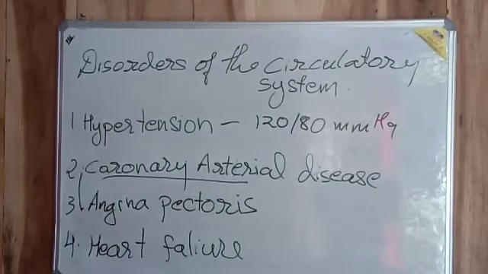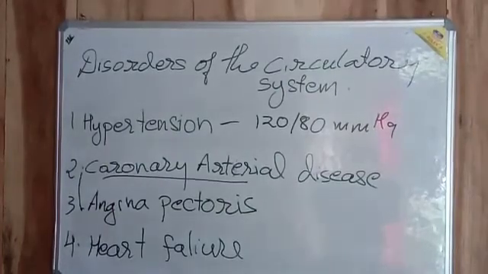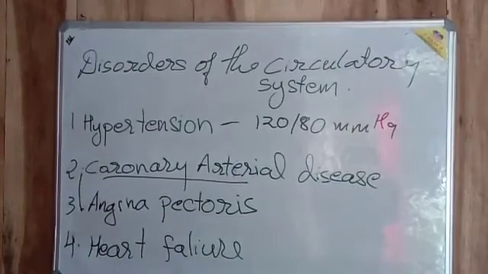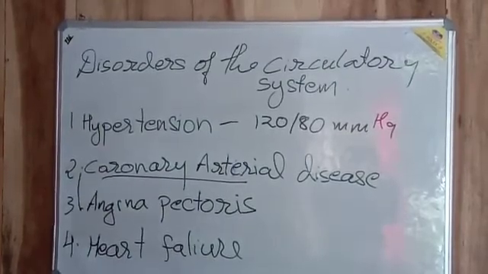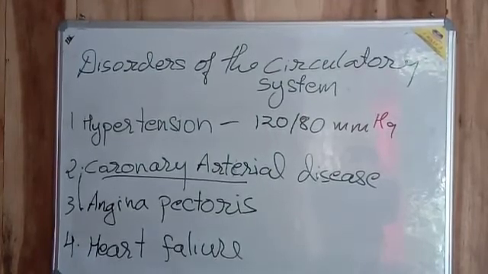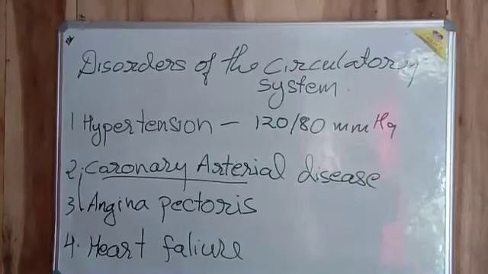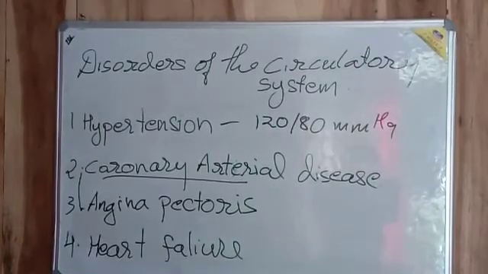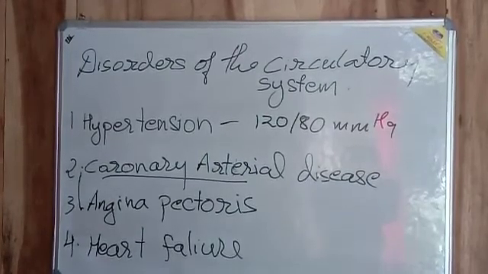And the last part we are discussing here is heart failure. Heart failure means the state of the heart when it is not pumping blood effectively enough to meet the needs of the body. There are various reasons why it happens, basically the deposition of a huge amount of cholesterol, calcium and fat in the body. Heart failure interferes with the function of other organs also, and it leads to the failure of the kidney. Okay, it leads to the failure of the circulatory system as well.